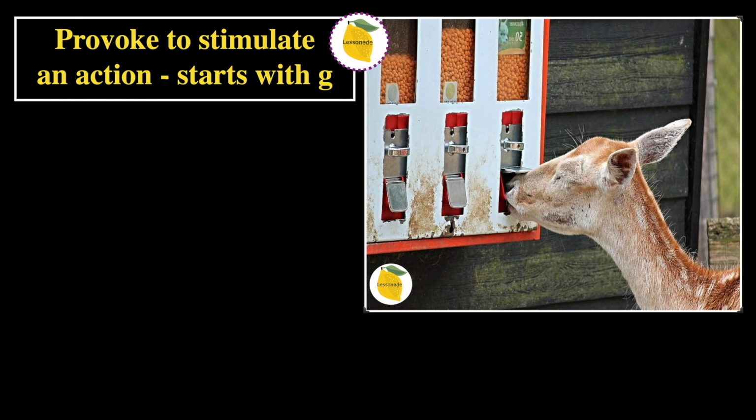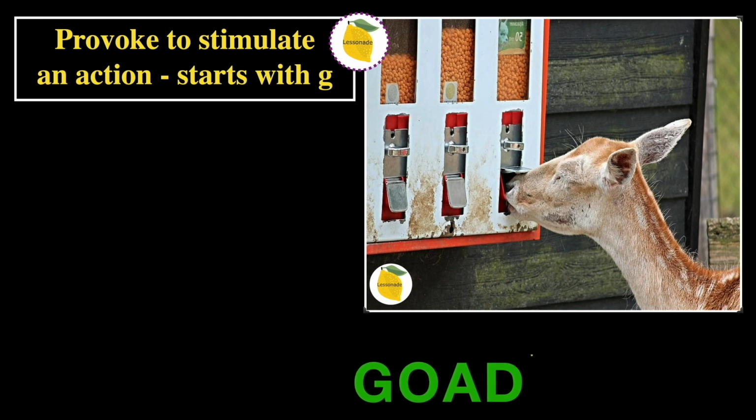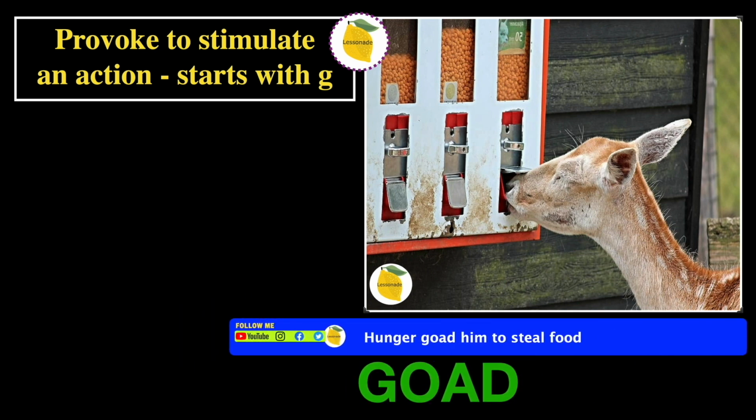The next one is going to be to provoke, to stimulate an action. Starts with G. In this picture, we can see a deer eating food. So therefore, the word will be goad. And the sentence for this word is, hunger goaded him to steal food.